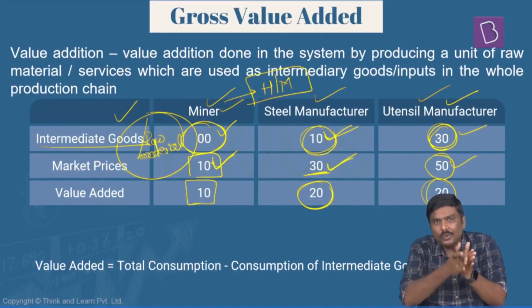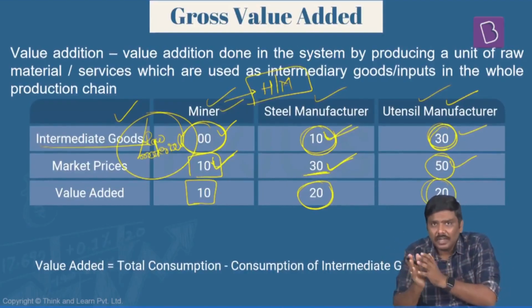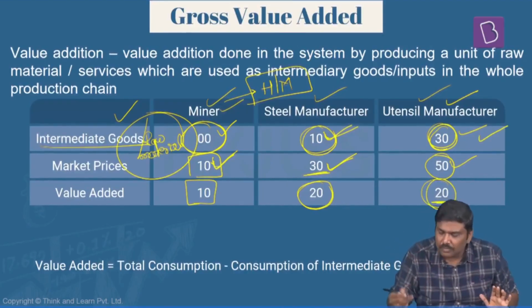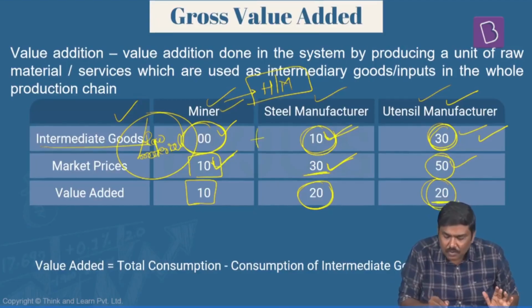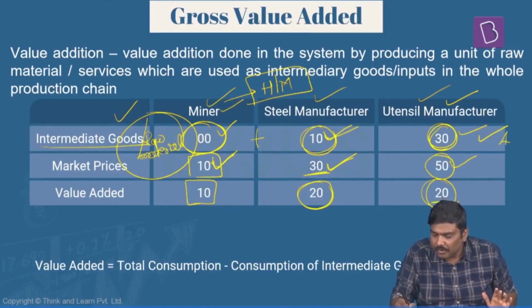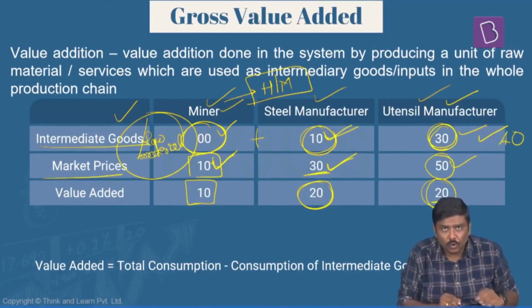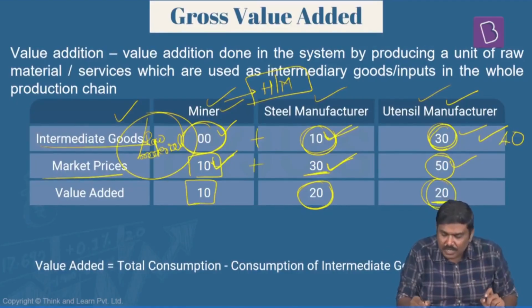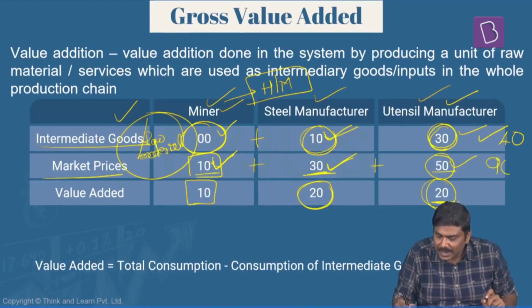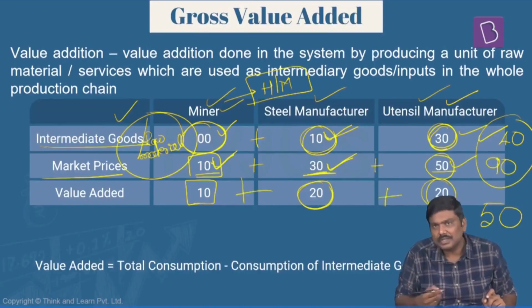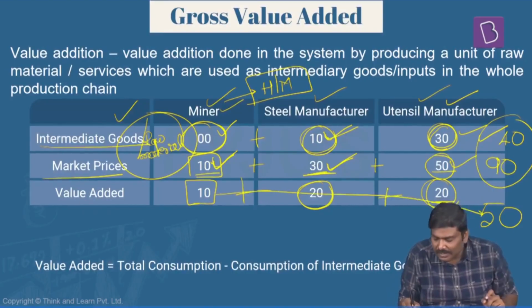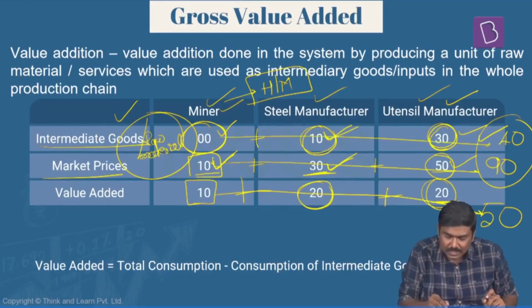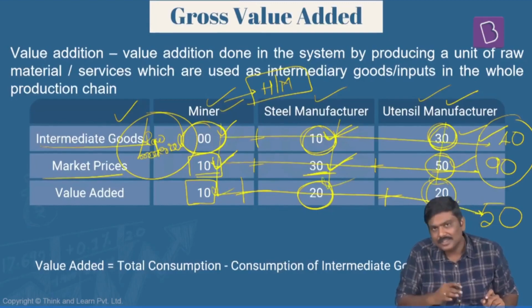But understand this, rather than doing it at every step, I can do it in another way. That is, get the sum total of intermediate goods, 0 rupees, 10 rupees and 30, that will be 40 rupees. Get the sum total of the market prices of goods which have been sold in the market, 10 plus 30 plus 50, that will be 90 rupees. The difference between these is the value addition, 50 rupees, which is nothing but 10 plus 20 plus 20. So either you can calculate it like this, or you can calculate it individually also and get the sum total.